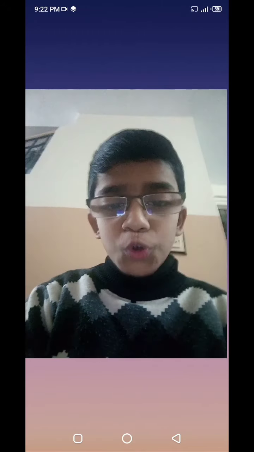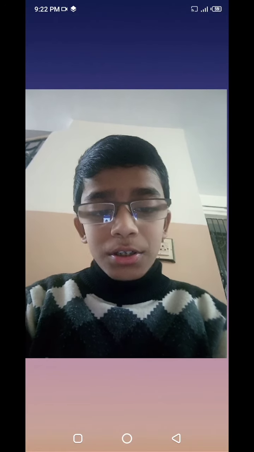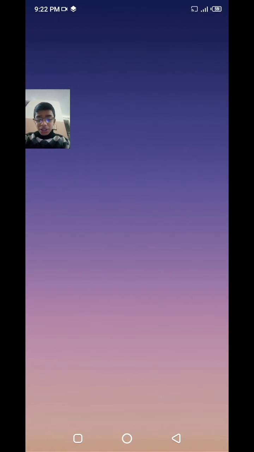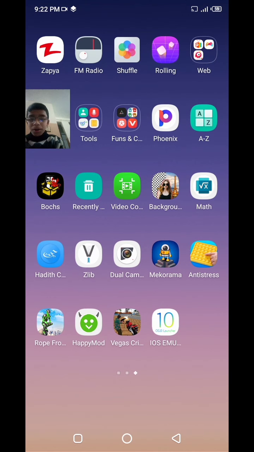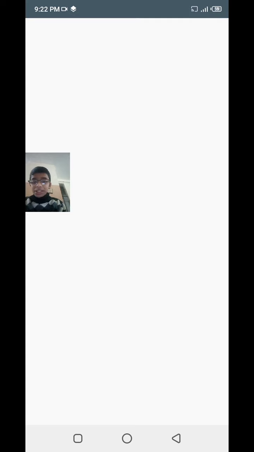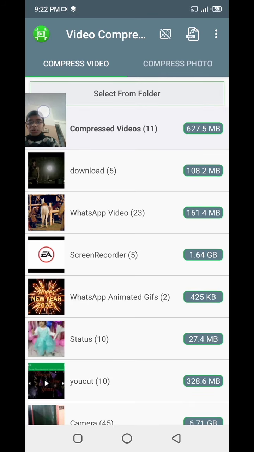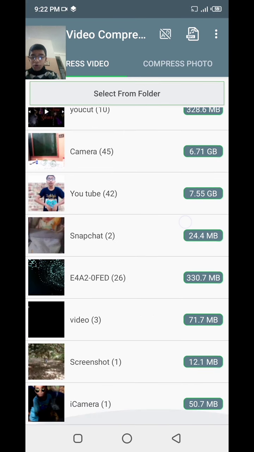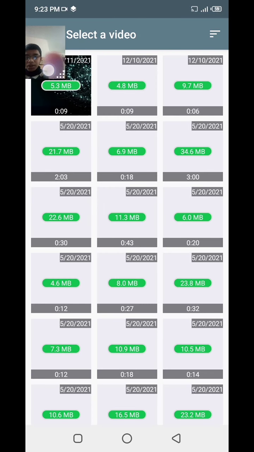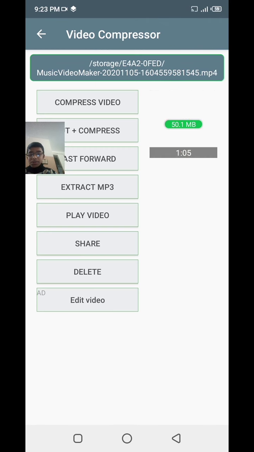Today I am going to show you how to compress any video on Android. So let's get started. At first, you need to install an application which is named video compressor from the Play Store. After installing it, you need to open this application. Then here all of your albums are shown. Go to album. Then choose the video that you want to compress.